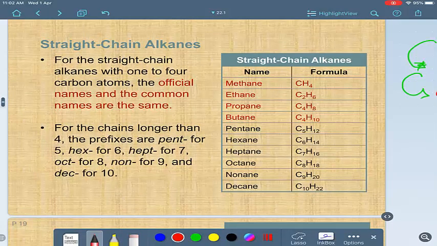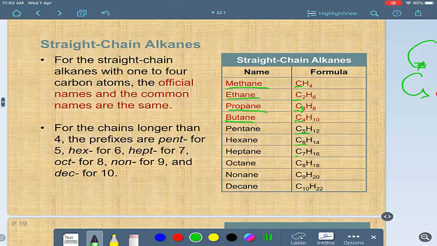First, if the carbon count is only 1, 2, 3, or 4, these 4 straight chain alkanes have the official name and the common name the same, which are methane, ethane, propane, and butane.